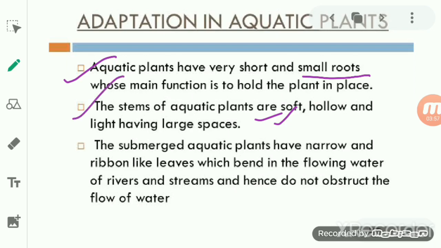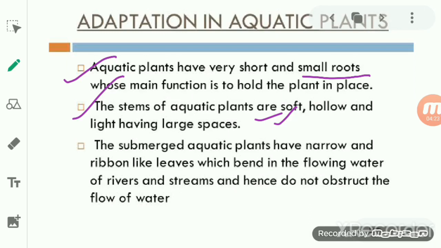Next one is that of the submerged aquatic plant. We studied yesterday, students, that there are three types of aquatic plant. One which floats on the surface of the water body. Second, in which half of the portion is in the water and half floats on the surface. And the third one which is fully submerged in the water.